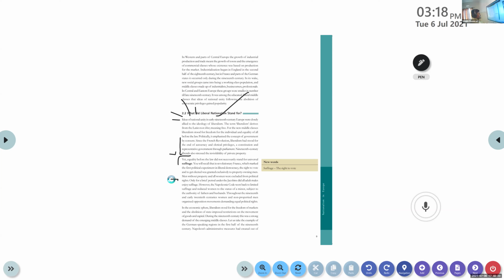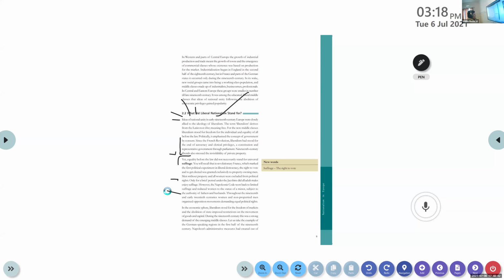And the women, their status is like a minor. They are not adults. They are minors, subject to the authority of the fathers and husbands. Their life is always connected with their fathers or a husband. There is no political right for them. There is no right to expression for women in Napoleon's France.